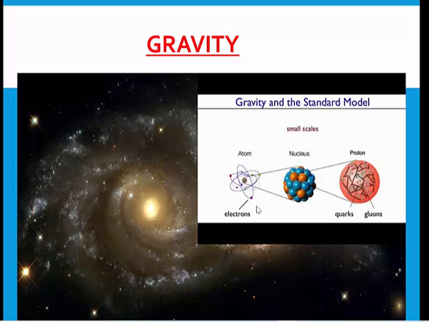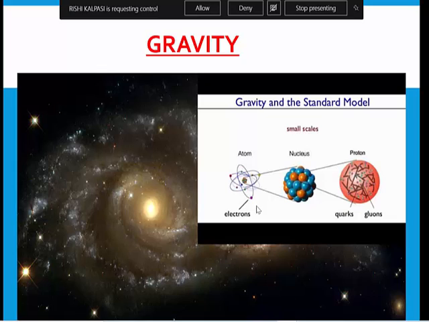We discussed examples of the huge bodies, the heavenly bodies, like the earth and the sun and the moon. Even the gravity exists there also. So from the microscopic objects to the macroscopic objects, gravity exists everywhere.